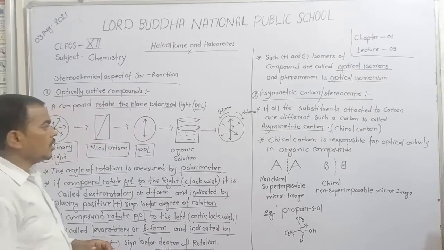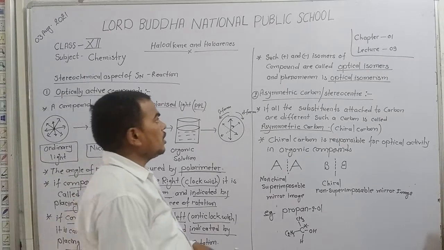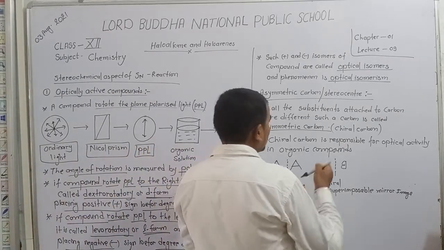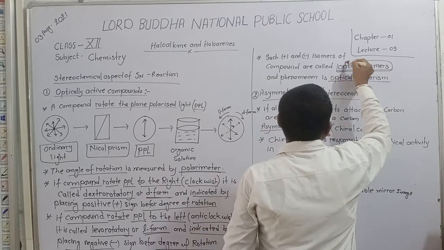Okay, students. Let's now discuss what optical isomers and optical isomerism are.